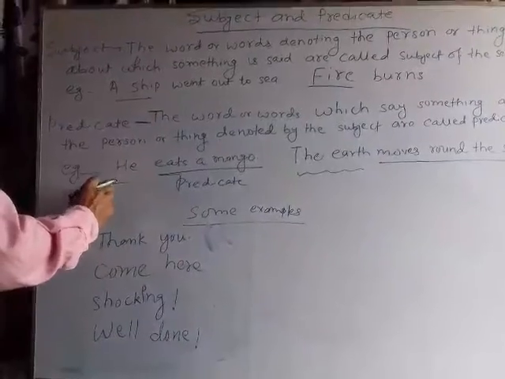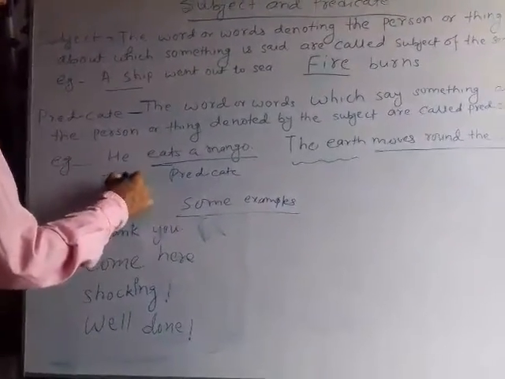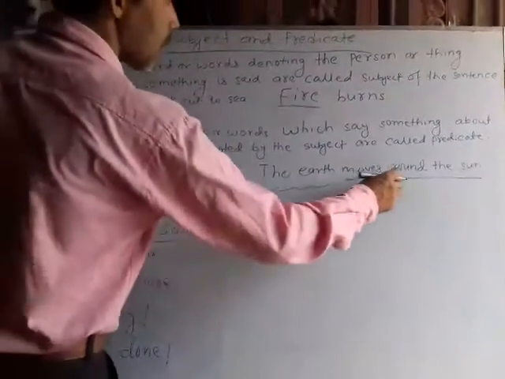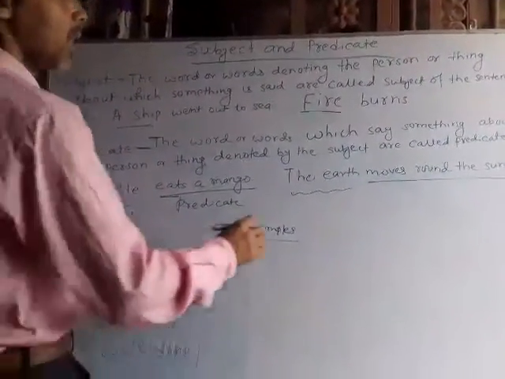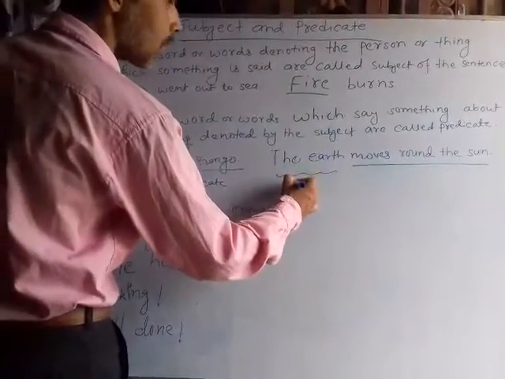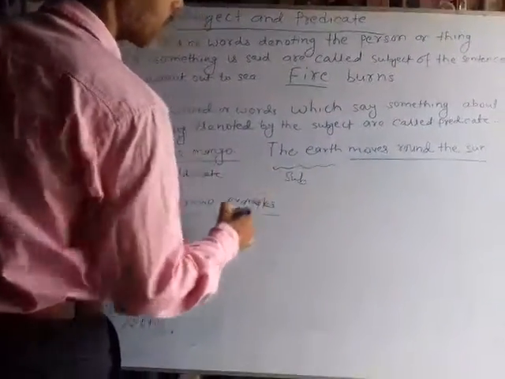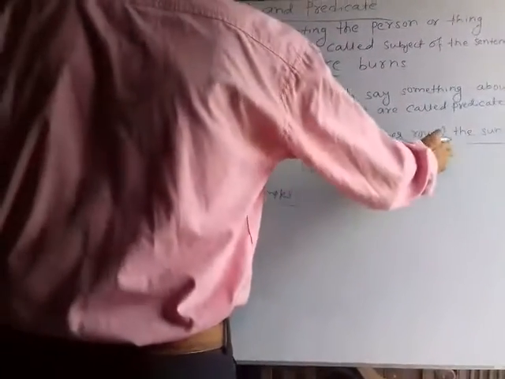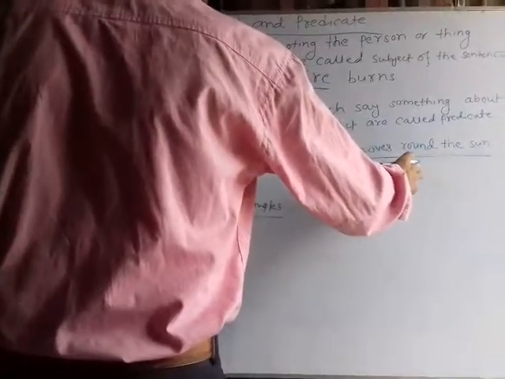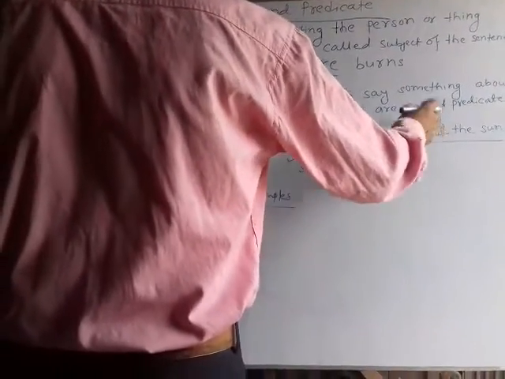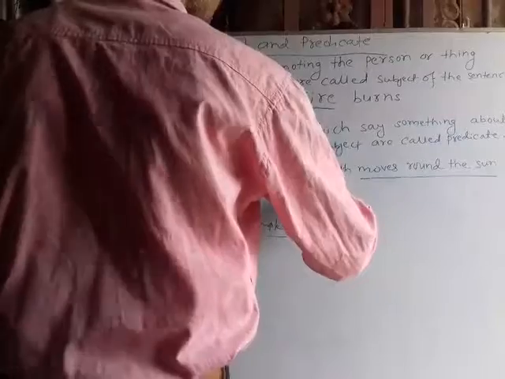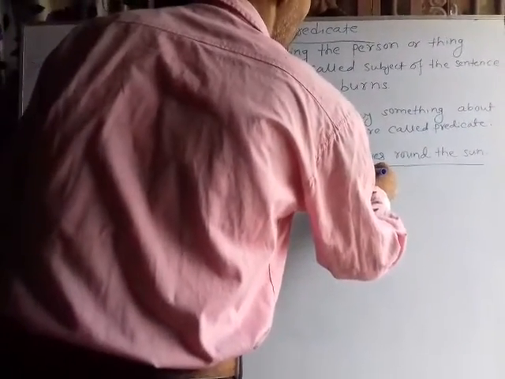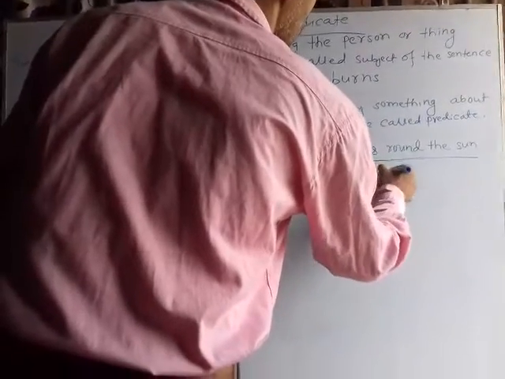And as you know, the subject is the doer of the sentence. The earth moves around the sun. Clearly we are talking about the earth, so earth is the subject here. And the verb part, moves around the sun. So what is said about the earth? The earth moves around the sun. So the verb parts are called predicate.